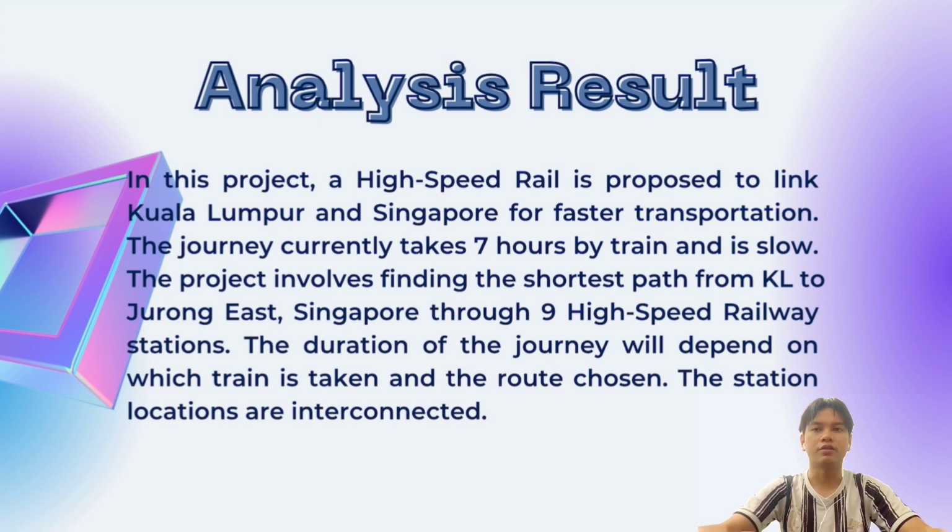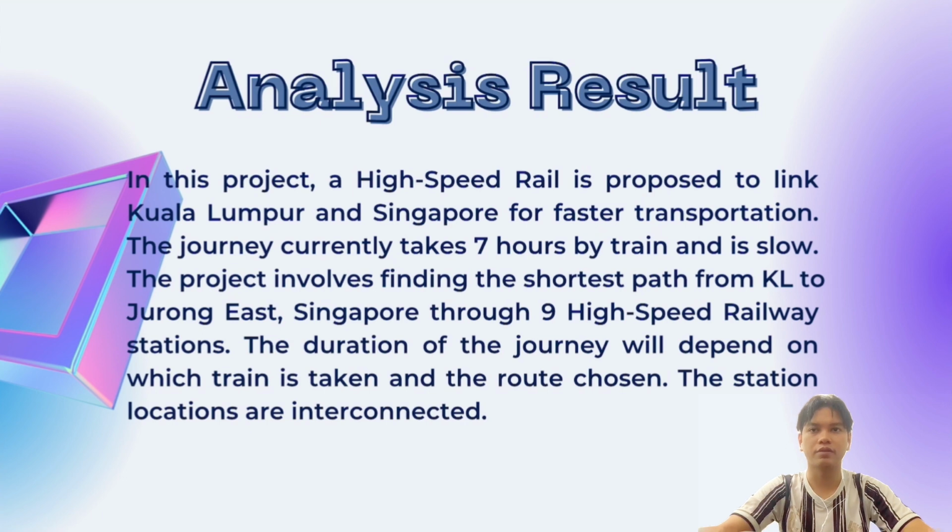The shortest path we found is from KL, Ayer Keroh, Nusajaya, and Jurong East with a distance of 372.6 km.